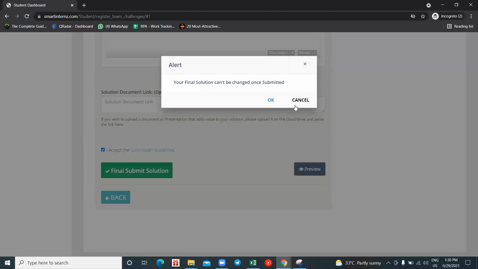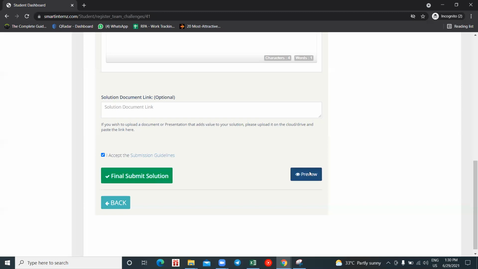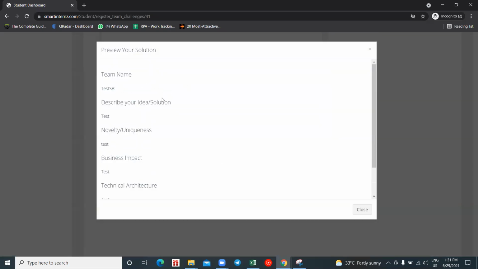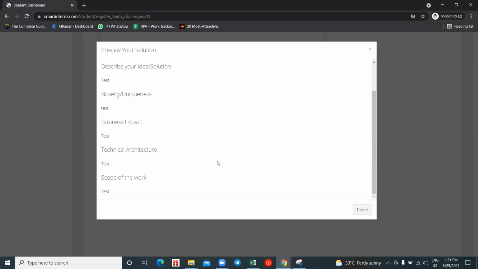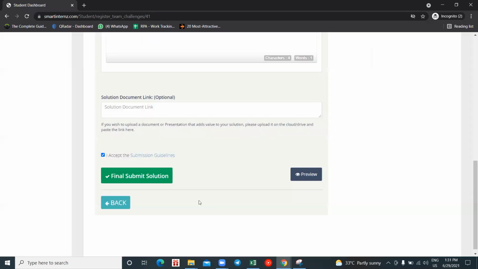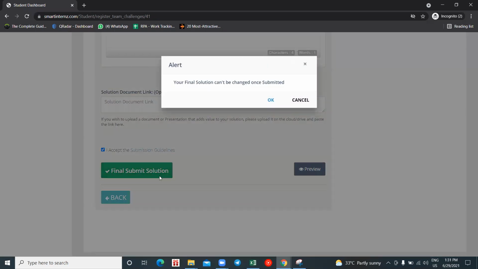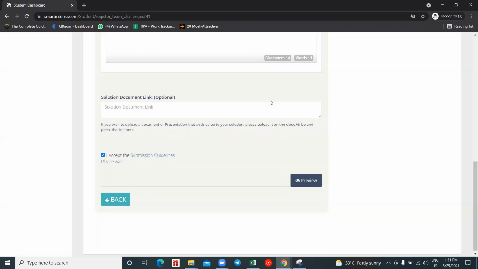And do remember that, guys, if you want to see what you have submitted, you can click on preview. You can see what team name you have taken, what description you have given, novelty, business, and technical architecture, all sorts of things you can see here. And once you submit your final solution, you cannot change it. You do remember that you cannot change the solutions which you have submitted. These all things are just an idea, the idea of how you are going to work on your project, the idea you are submitting to us. This cannot be changed. Okay, click on OK.